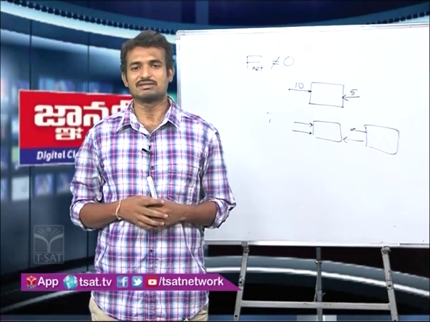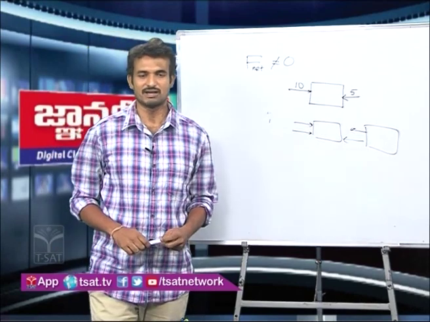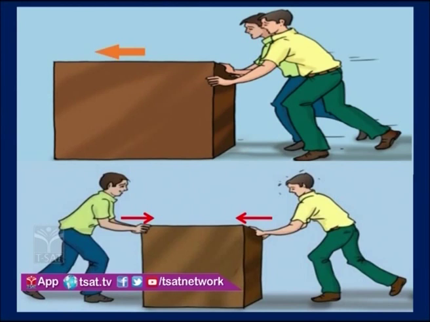Forces are not balanced, that is what is called unbalanced forces. If you see this picture, in the first block, two persons are pushing the block, that's why the block is moving, and the two forces are unbalanced forces. And in the second block, both persons apply force opposite to each other with the same magnitude, and the net force becomes 0 and the object will not move, right?